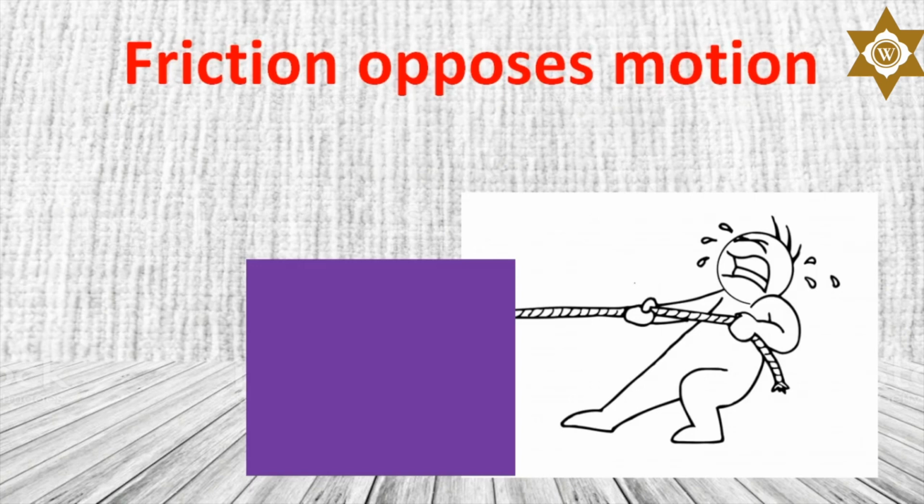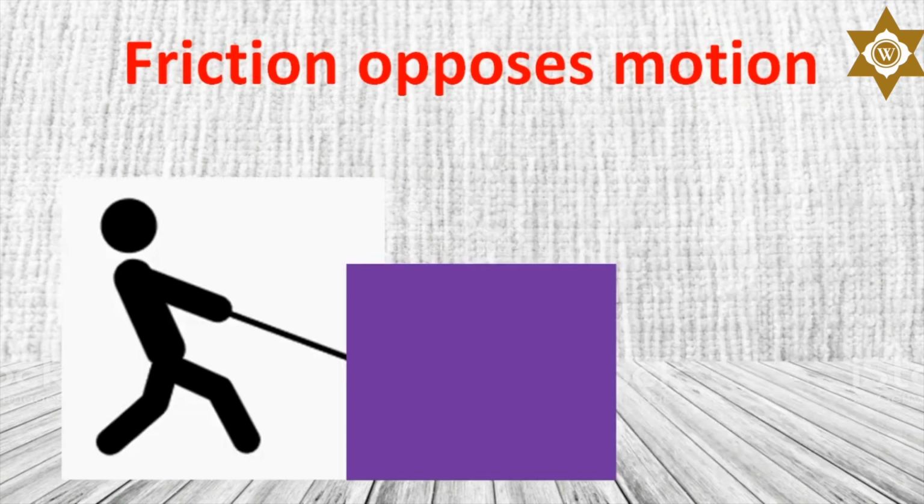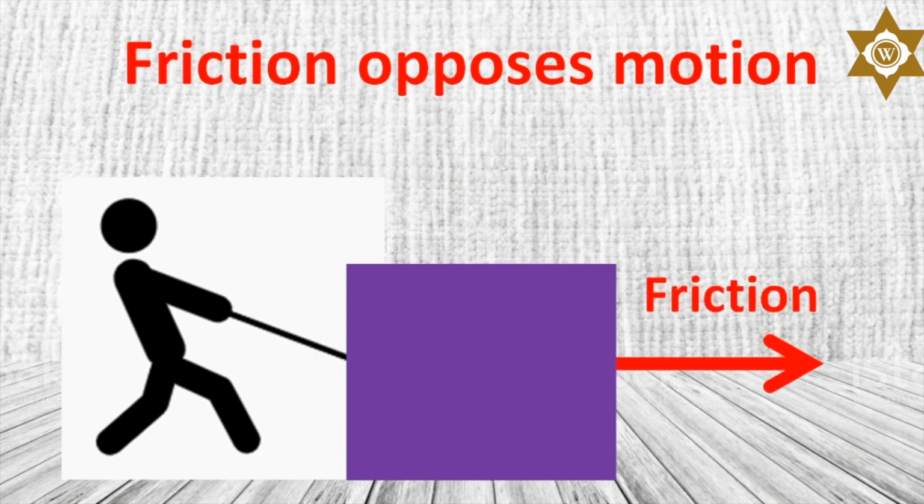As an example, if I try to move this box to the right-hand side, friction will act to the left-hand side. And if I now turn around and decide to move the box to the left-hand side, friction will now act to the right-hand side. Oh, that is really mischievous. Yes, whenever we try to move a solid over another, there is always friction acting in the opposite direction in which we want to move the solid.